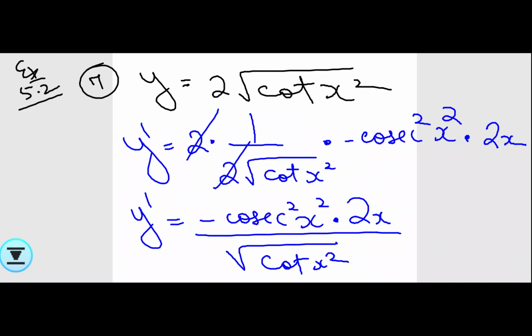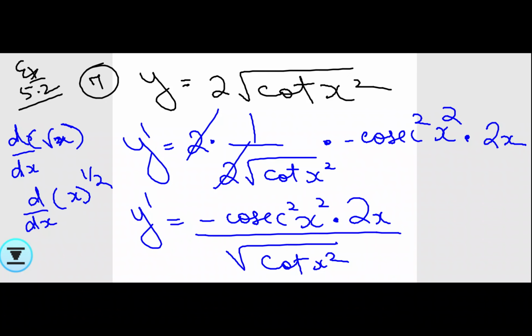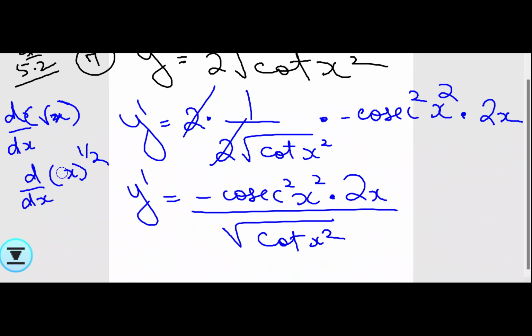Now some people will be thinking, how did I do root x differentiation like that? So I'll tell for those people. Differentiation of root x, how will you do? See, root x means I can write to the power half. I'm just writing the question in another way. Root can be written as power half. So this is my x to the power n. So that formula you should apply.